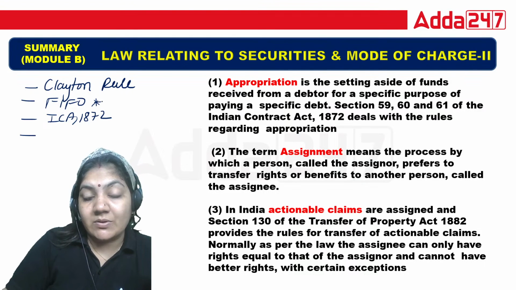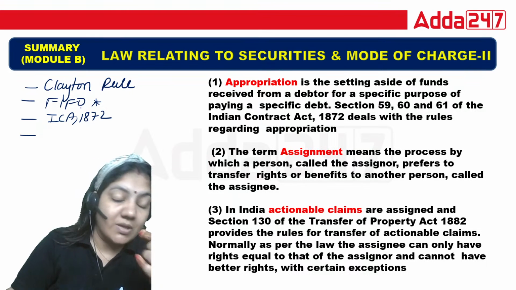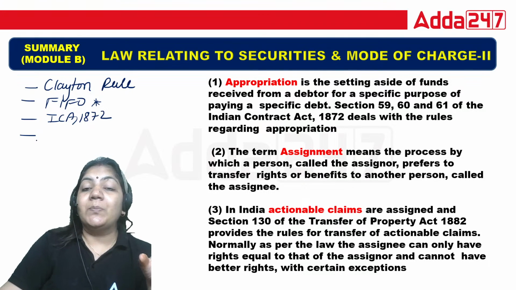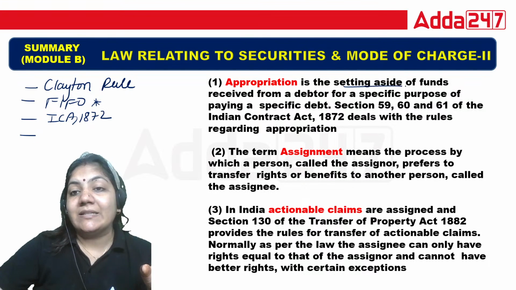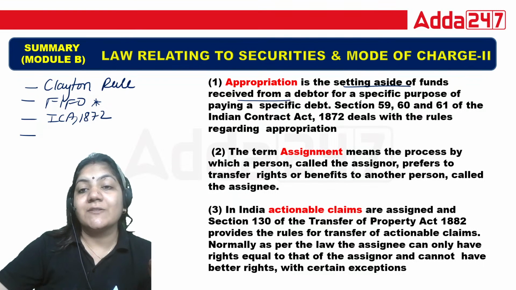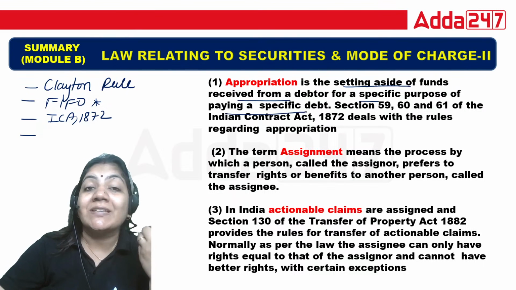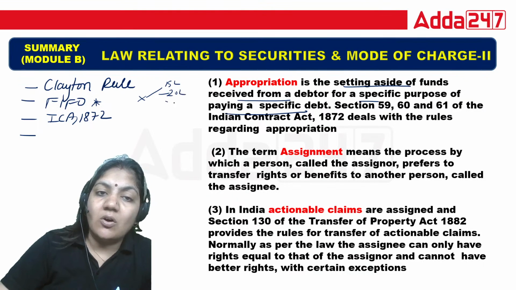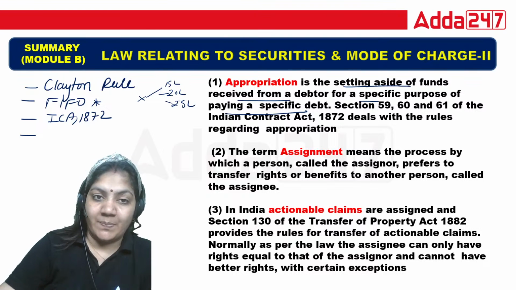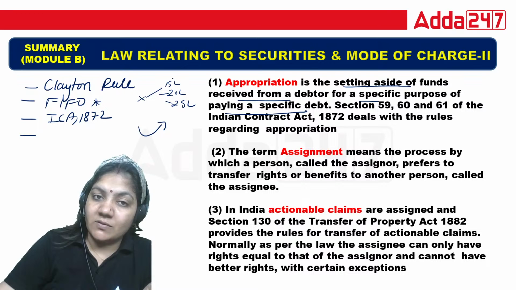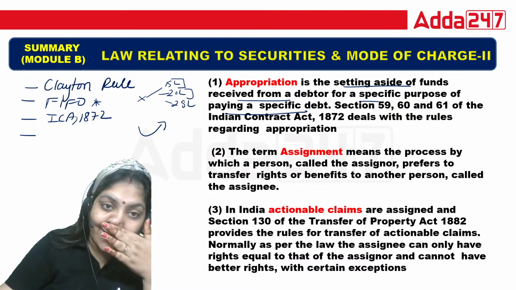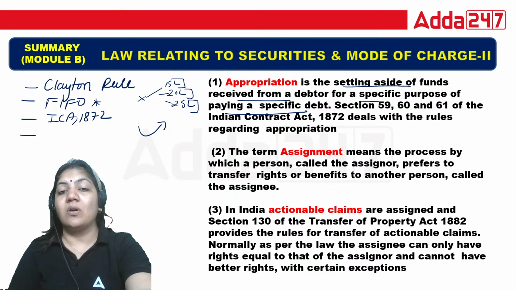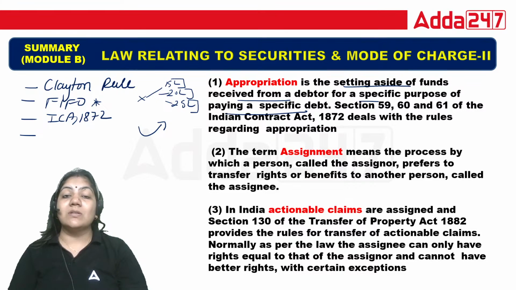This is very important because in one session your questions come about what is the full form of FIFO. So what exactly is FIFO? Appropriation is setting aside the fund received from a debtor for a specific purpose of paying a specific debt. Suppose person X has taken 15 lakh, 20 lakh or 25 lakh as a debt. Now to return, first 15 lakh will be adjusted, then 20 lakh, and then 25 lakh. This adjustment of money is called appropriation, or Clayton's rule.